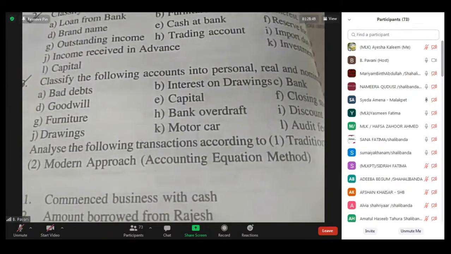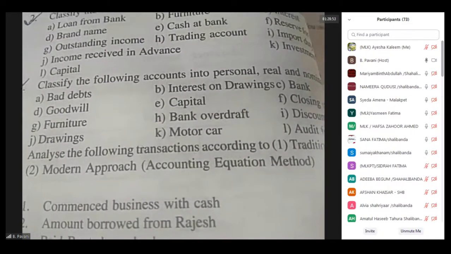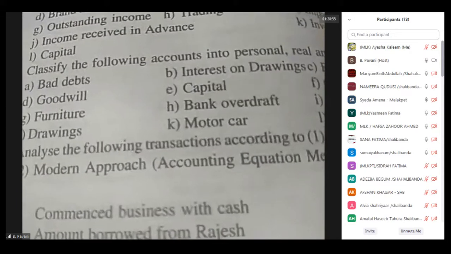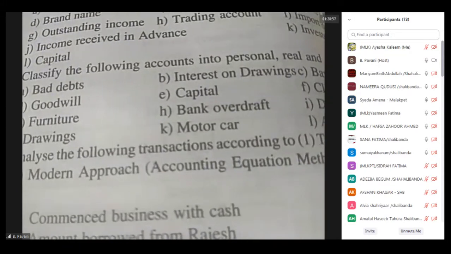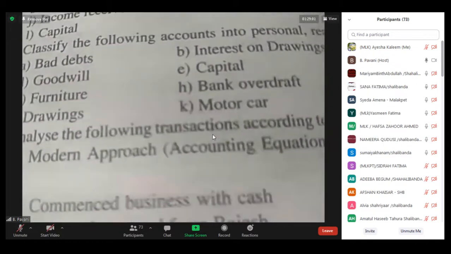Ma'am, in the second problem, interest is there, like interest on something. And in this third problem, interest on drawings is there. So it will not come in the nominal account, obviously. Ma'am, it will come under personal account. It will come under the nominal account only.